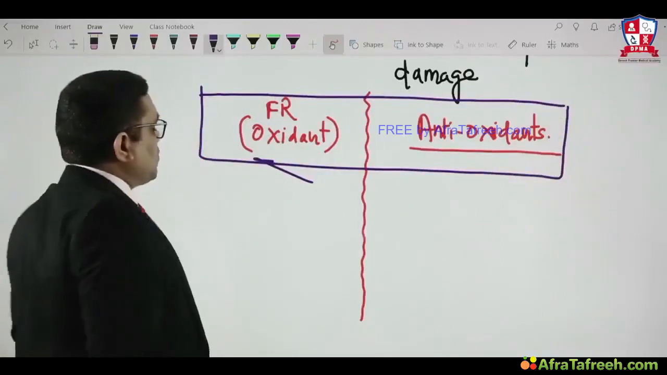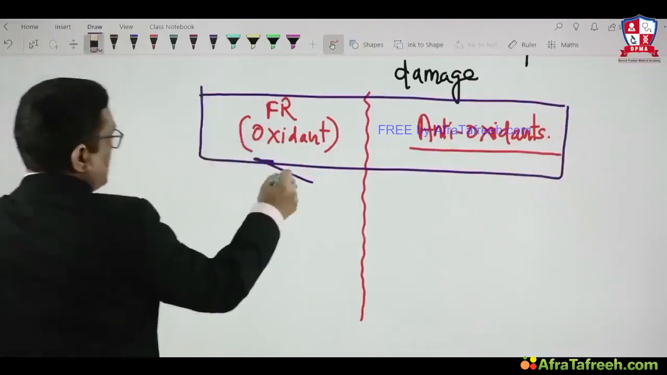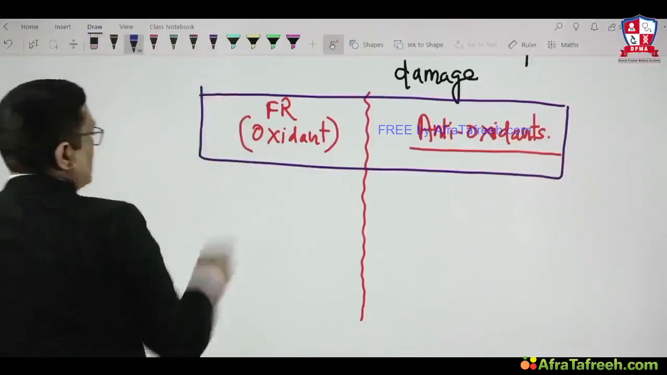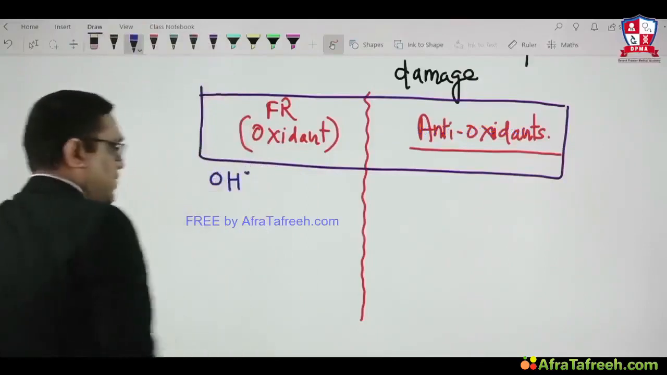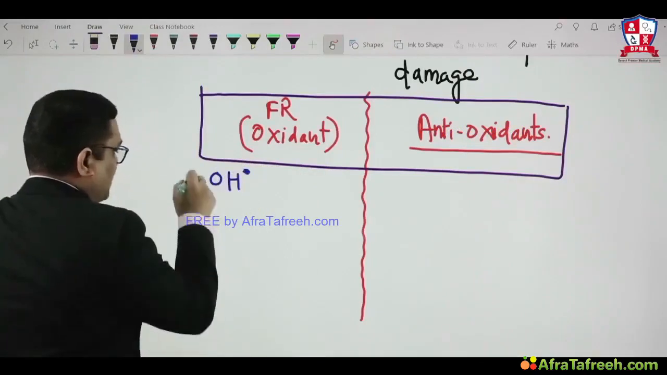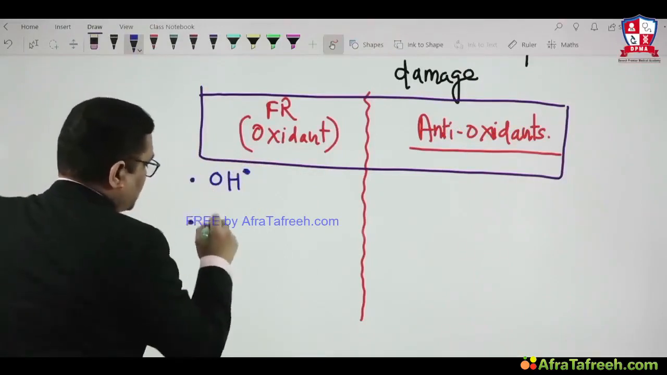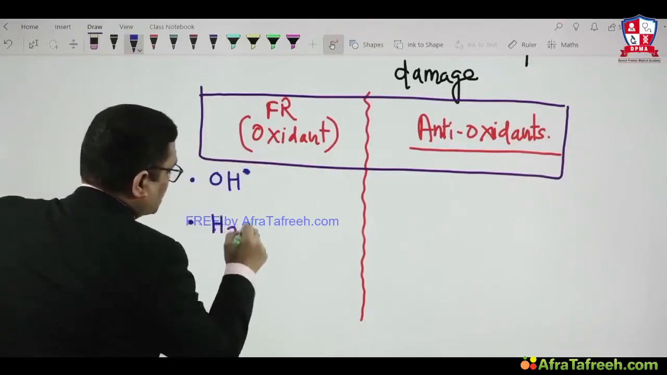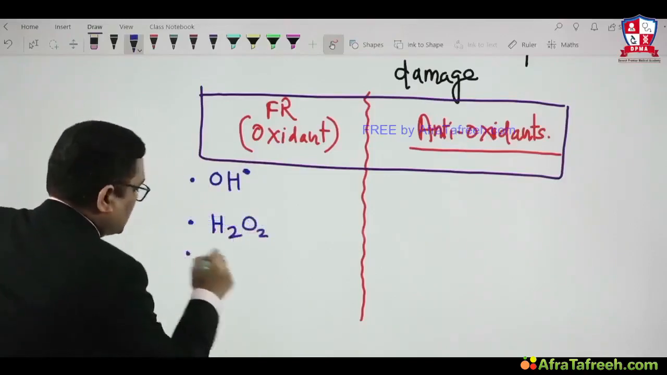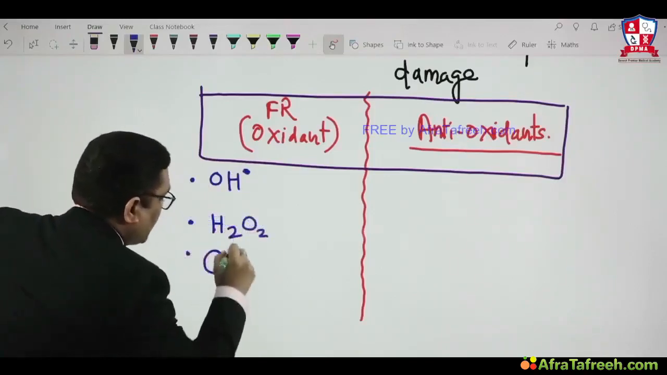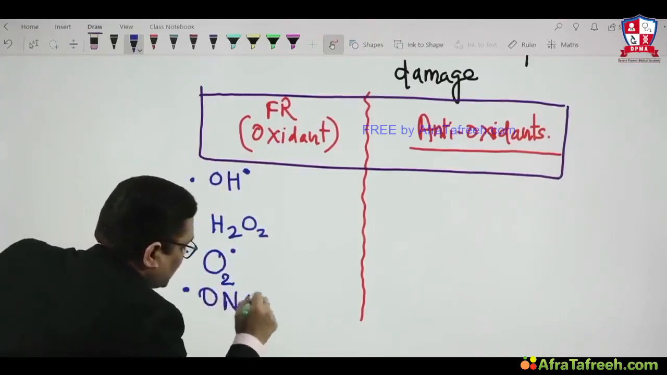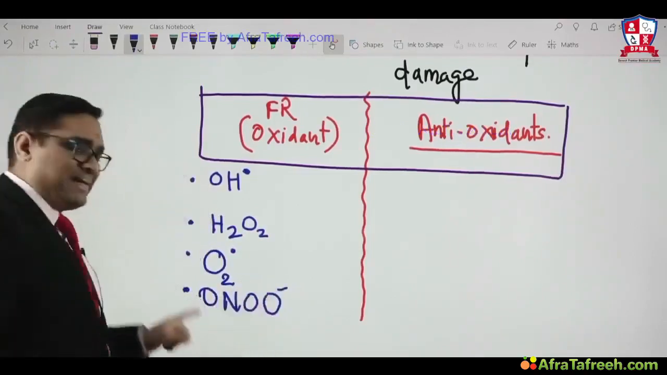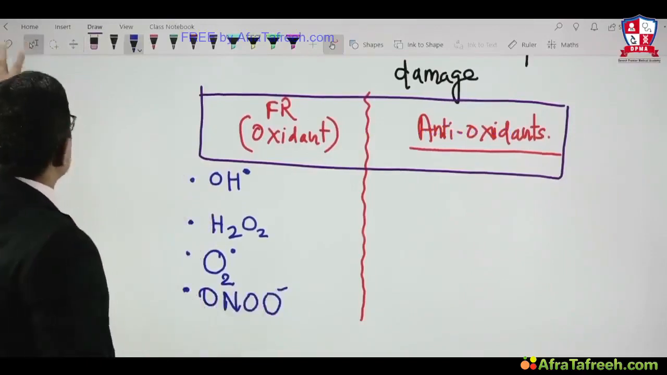So what are the free radicals we know? In our human body, number one is the hydroxyl free radical. Second is the hydrogen peroxide free radical. Then there is the superoxide free radical. Then there is the peroxynitrite free radical.